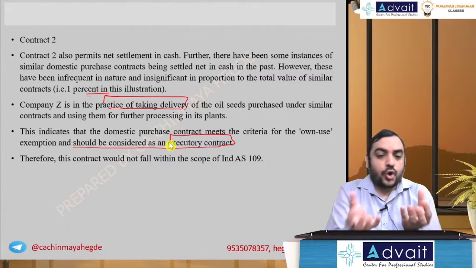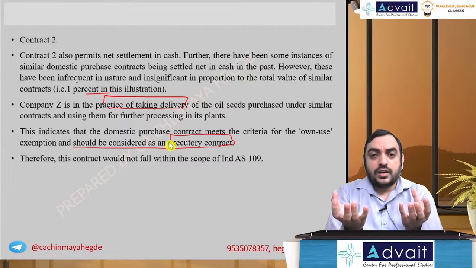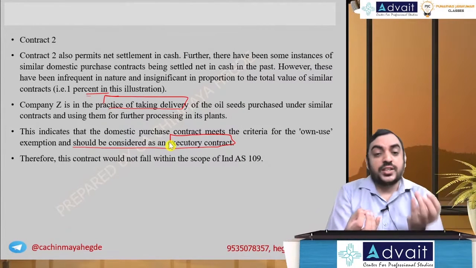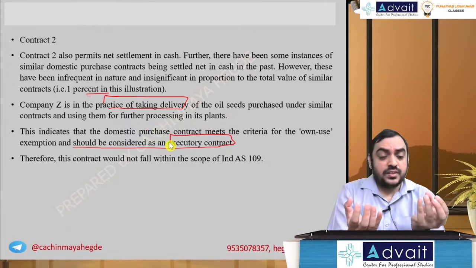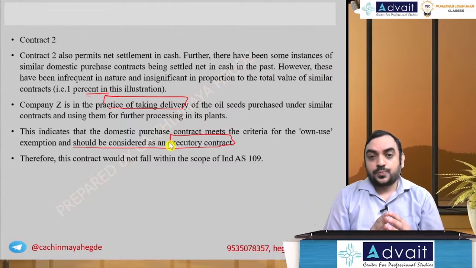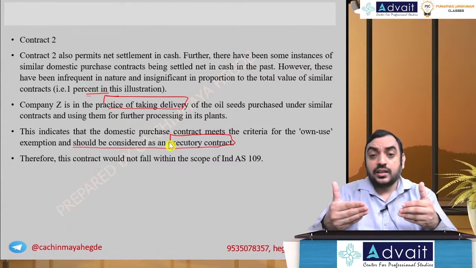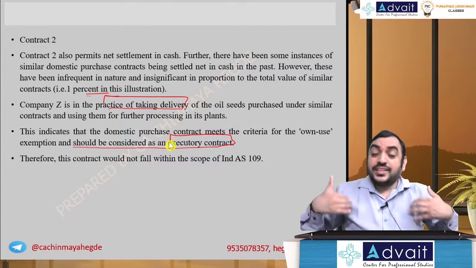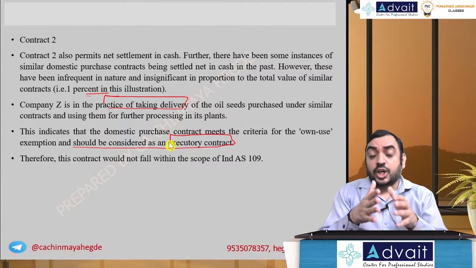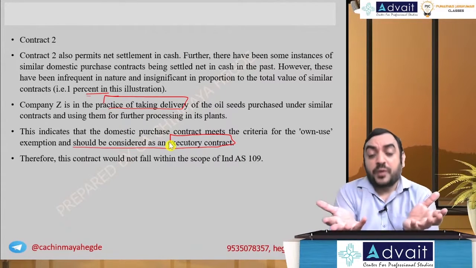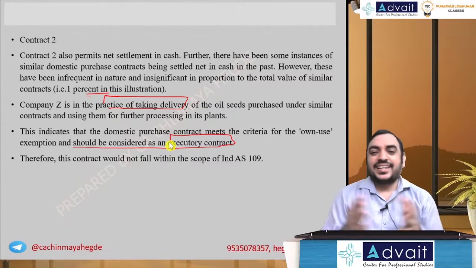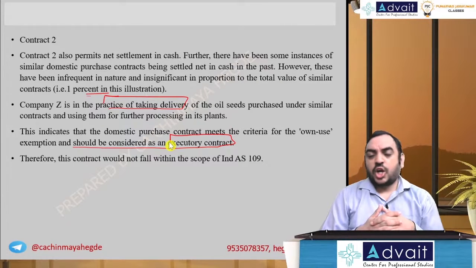Like, if you have entered into a contract to purchase, you have to receive goods, and the other person has to receive cash. So if the other person has an obligation to give you goods, you have an obligation to pay cash. So when the contract is obligated from both sides, I also have an obligation, you also have an obligation. That is a contract where the promise is not performed or equally performed. That's what an executory contract says,